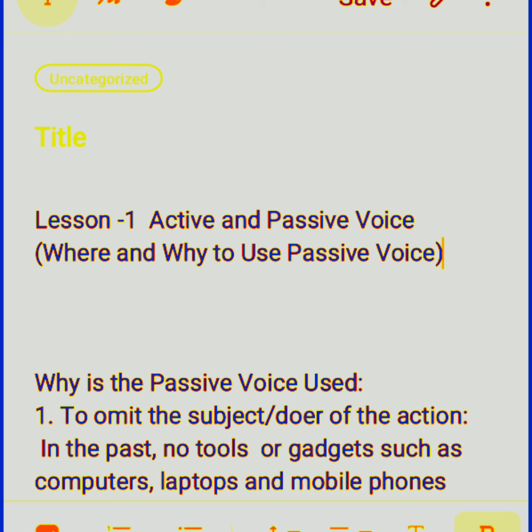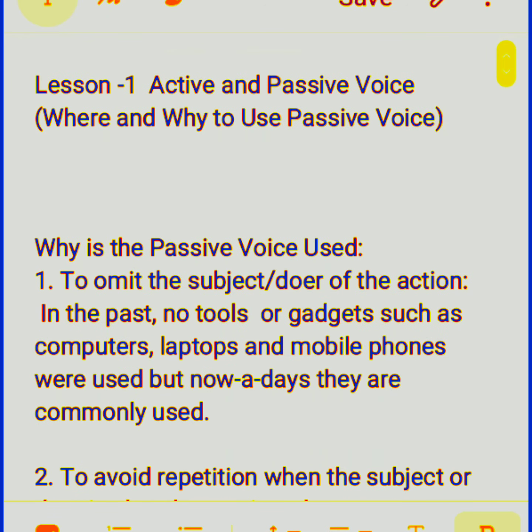So we have to look at these sentences, the points where there are some sentences having passive voice. Why is passive voice used? Number 1, to omit the subject, the doer of the action.